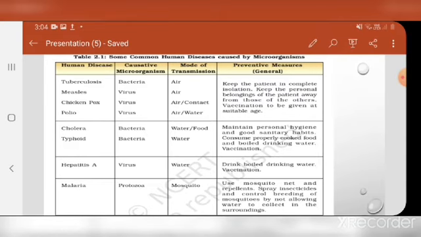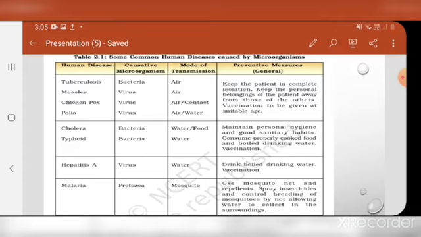The person's chickenpox spreads by physical contact also. So the belongings of the person, the clothes and the different things which are personal, should not be shared with other people. Otherwise, the healthy individual will also become sick.